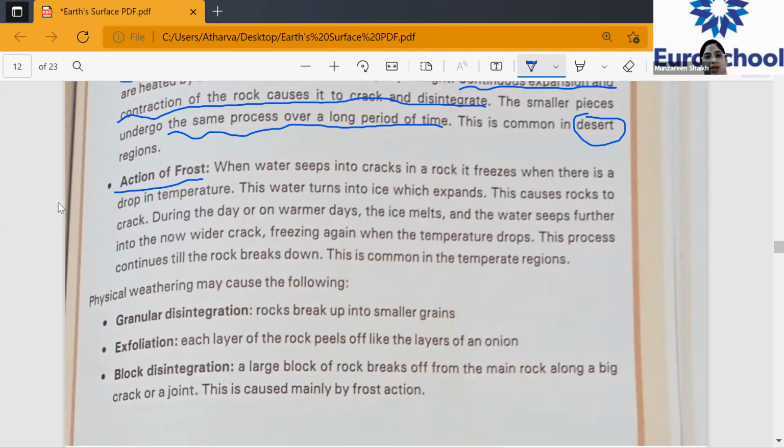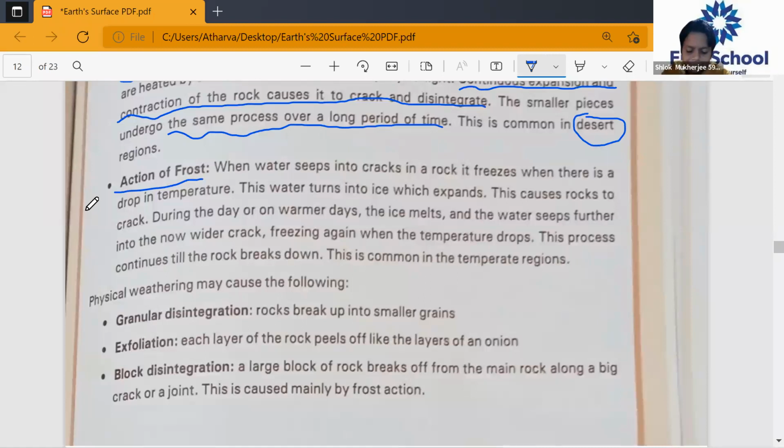So what happens is there's a big rock. Whenever there is a fall in the temperature, water seeps into the cracks. Whenever the temperature is cold, the water which has already entered the rock becomes ice. If it is converting into ice, it is definitely expanding the rock. Yes or no?